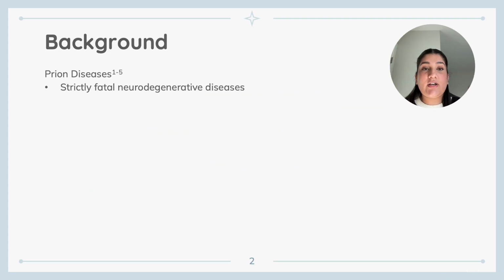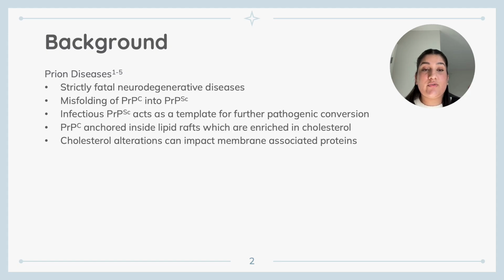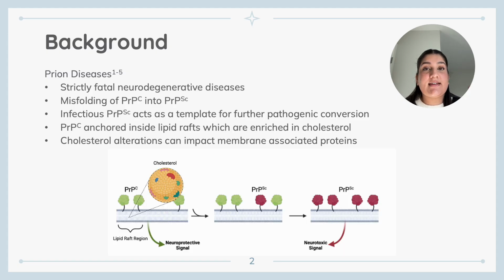Prion diseases are 100% strictly fatal neurodegenerative diseases of humans and some other mammals that are caused by the misfolding of the normal cellular prion protein PrPC into the infectious isoform termed scrapie prion protein, or PrP-scrapie. This misfolded form accumulates in the brain and contributes to the severe neurological symptoms observed in affected individuals.